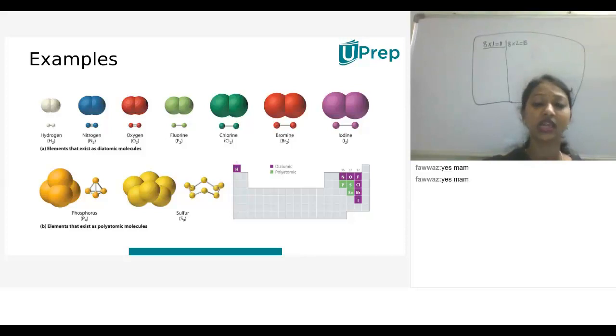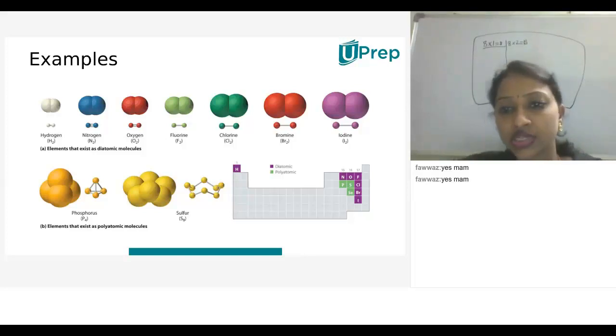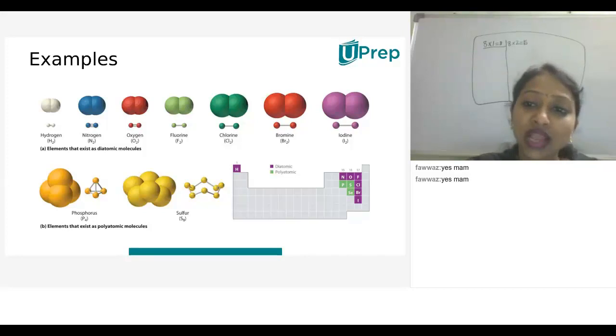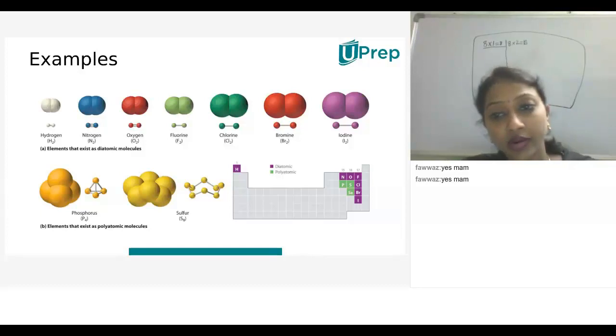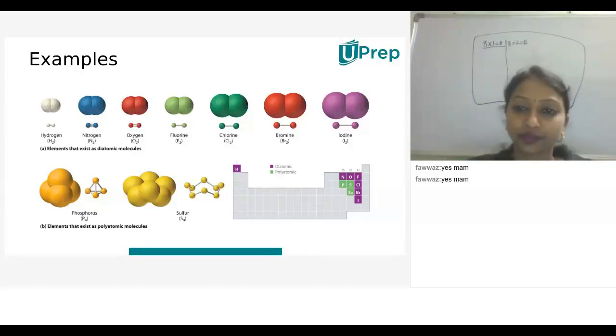So examples: hydrogen H, oxygen O, nitrogen N. Did I ask you to study 1 to 30 elements or 1 to 20 elements? 1 to 20, ma'am. So all these 1 to 20 are considered elements. Molecules or compounds are these elements combined chemically to form either an ionic bond or a covalent bond.